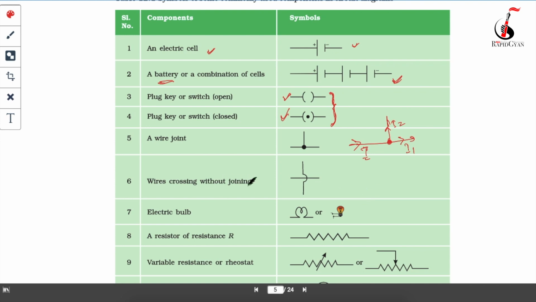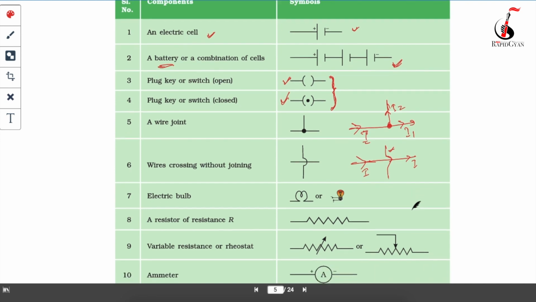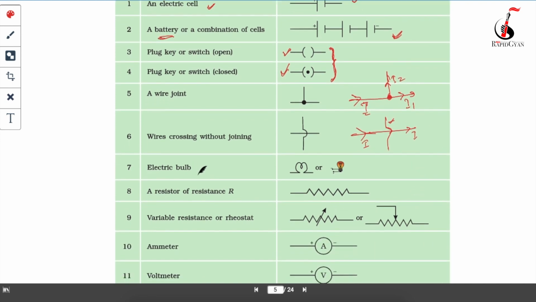And if somewhere you see it drawn like this, it means these two wires are crossing each other but they are not joined. How do you tell the difference? In this case, if a current I is passing through this wire, it will just go on as I, and the current will not go into the other wire, because they are just crossing, not joining. Understand?